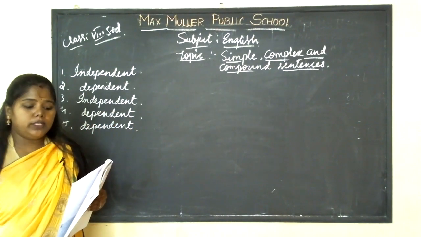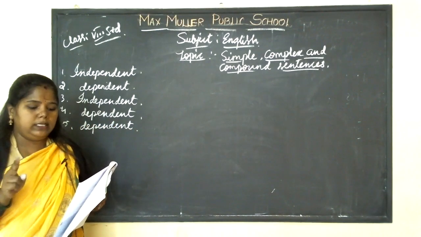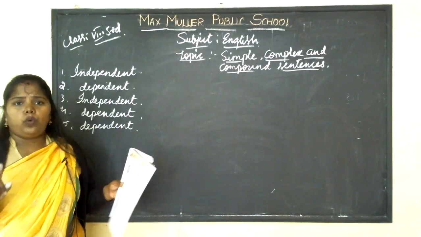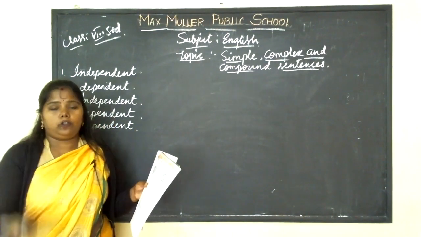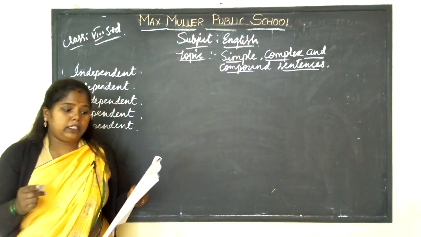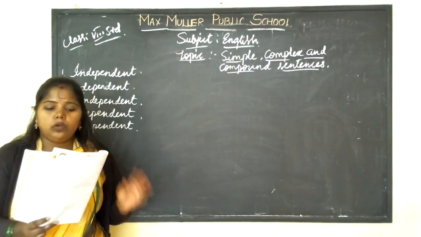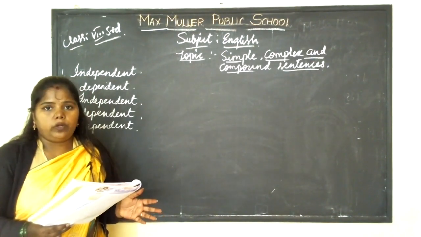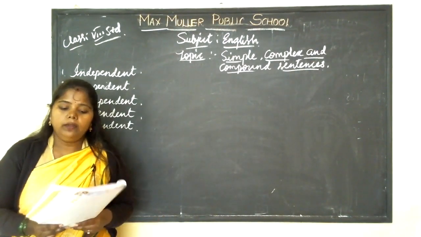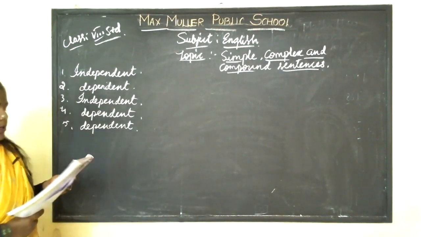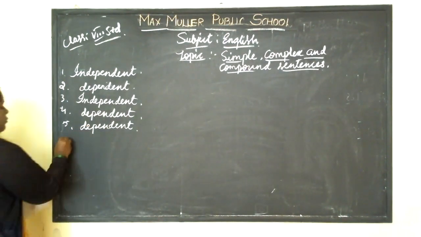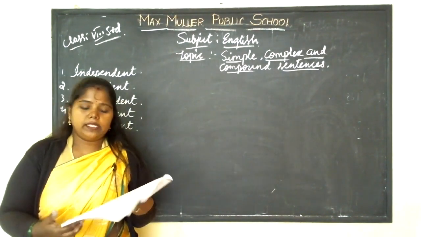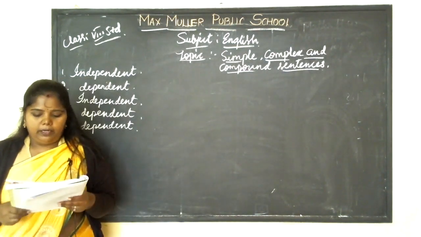Next, a compound sentence consists of two or more clauses. A complete sentence will contain at least one independent clause. A dependent clause is a set of words with no independent clause. It may be an incomplete sentence also. This kind of sentence is called a sentence fragment. From the sentence itself we can say whether it is dependent or independent, right?